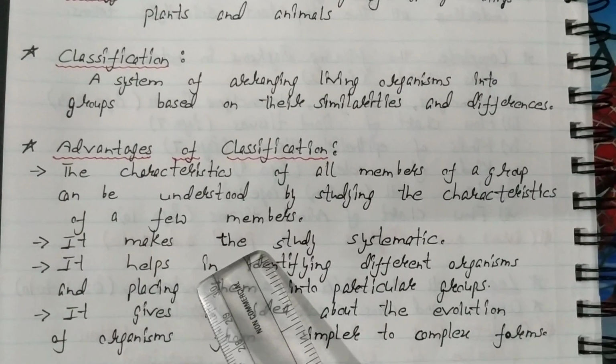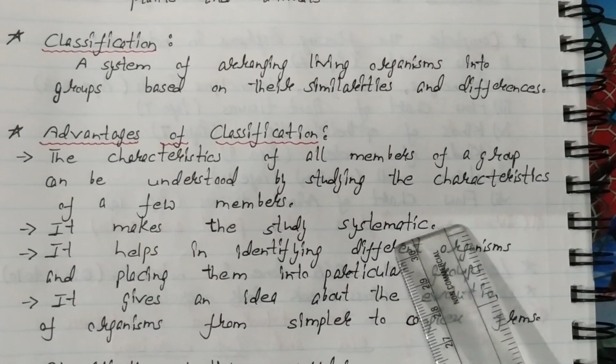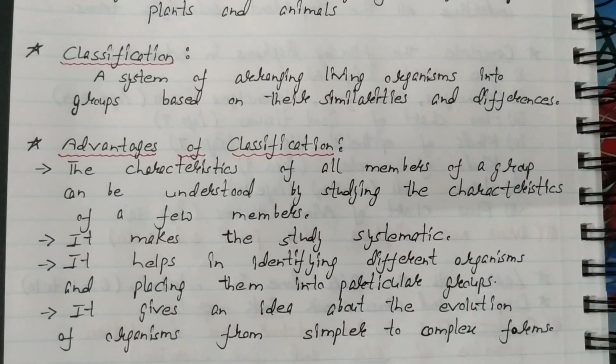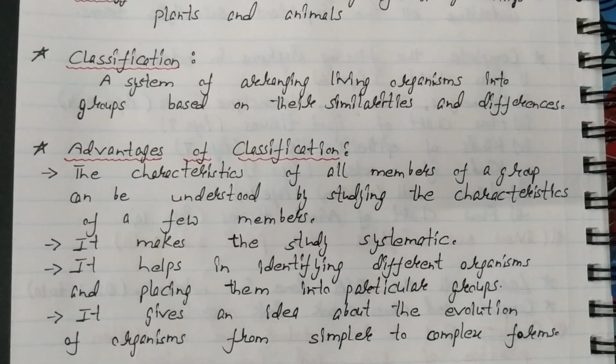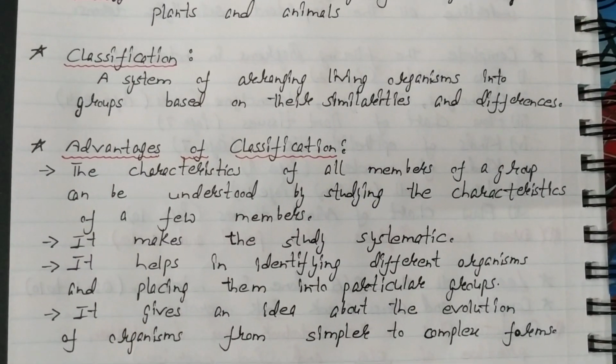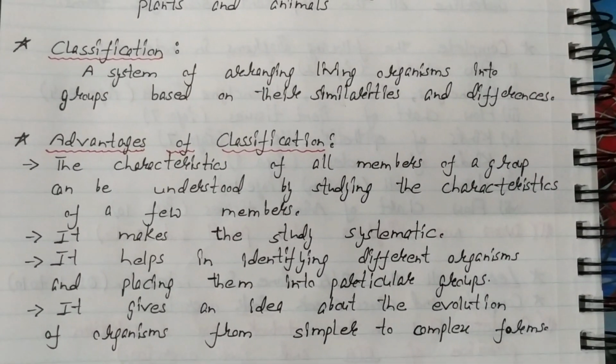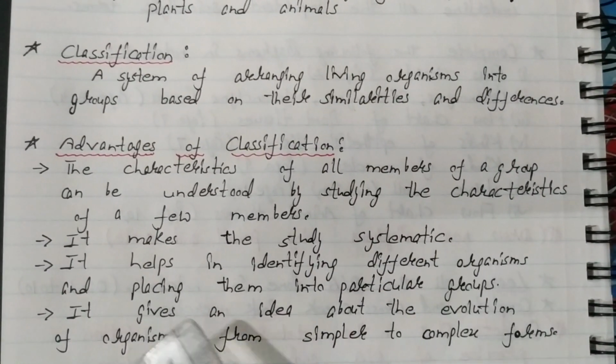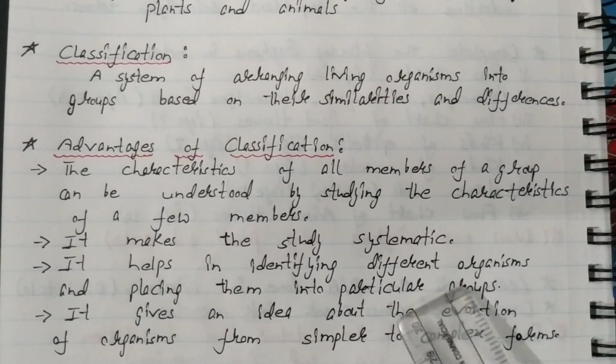It makes the study systematic. In a very systematic manner, we can classify from simple to complex, and then we can study their characteristics, features and examples. It helps in identifying different organisms and placing them into a particular group.